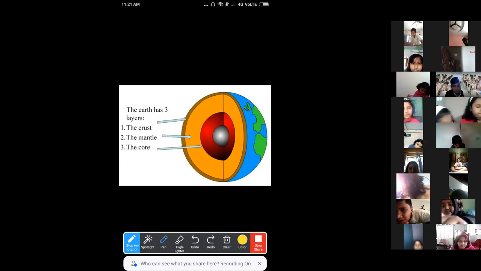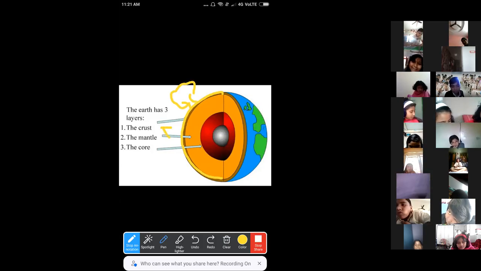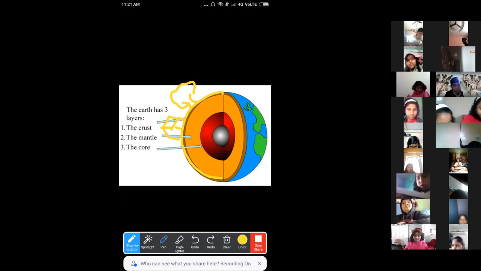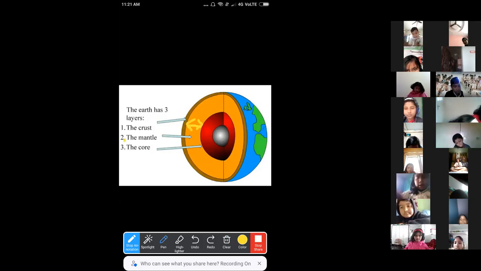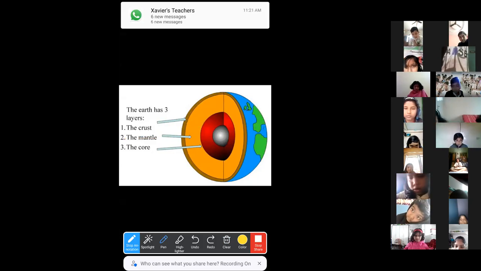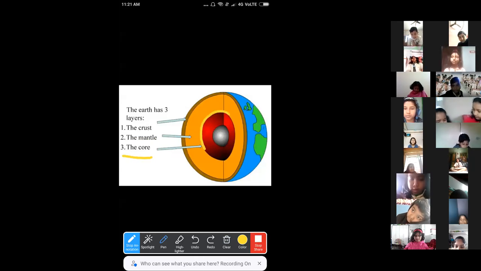I'm again showing you: the outermost layer is called the crust. On the crust, the trees and the buildings, everything is there. Now the layer next to the crust is called the mantle. This second layer is called the mantle. After the mantle, the third layer is called the core. So this complete part is called the core. The core is divided into two separate layers.